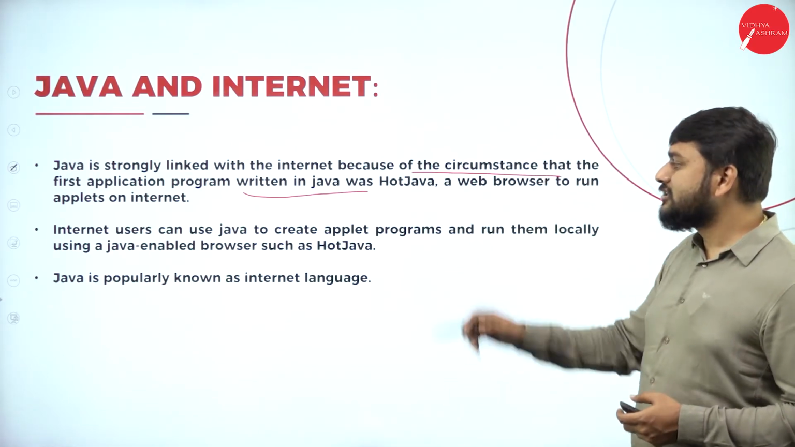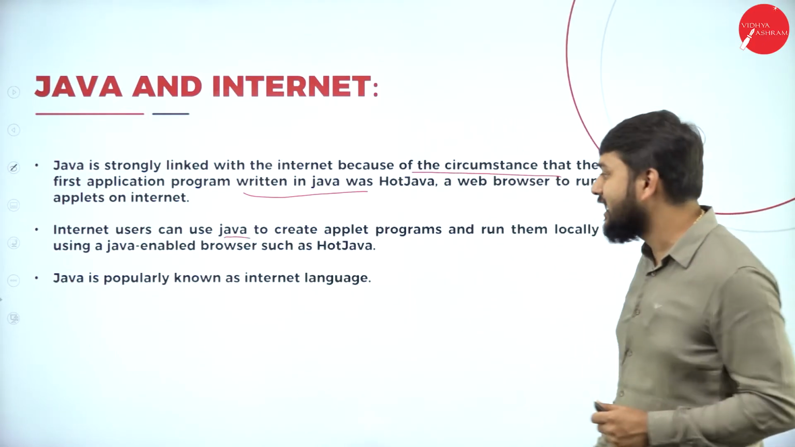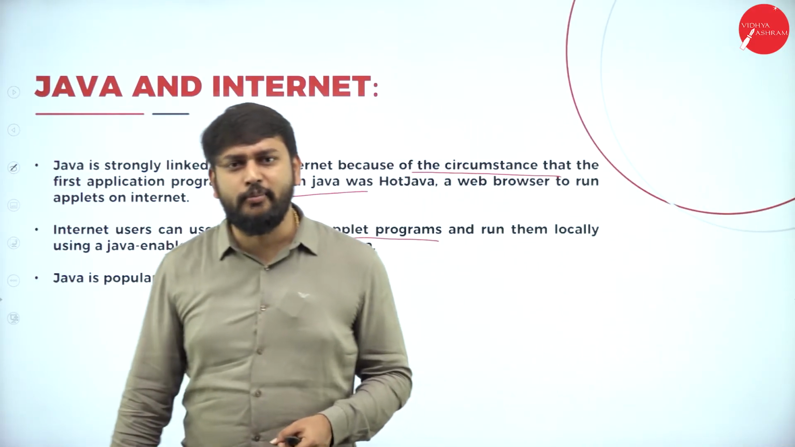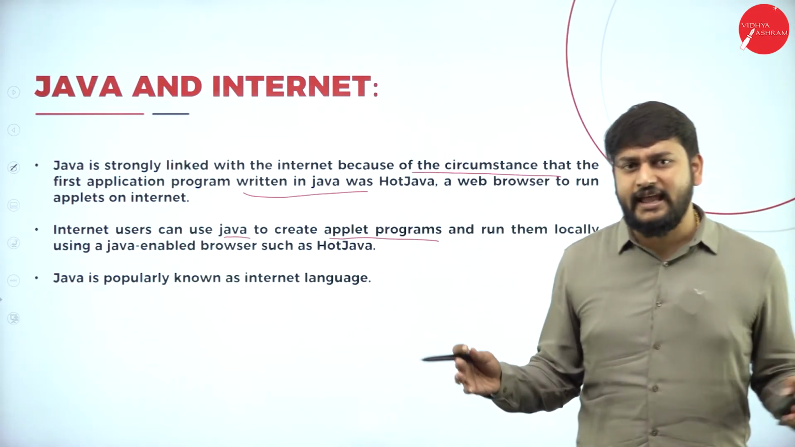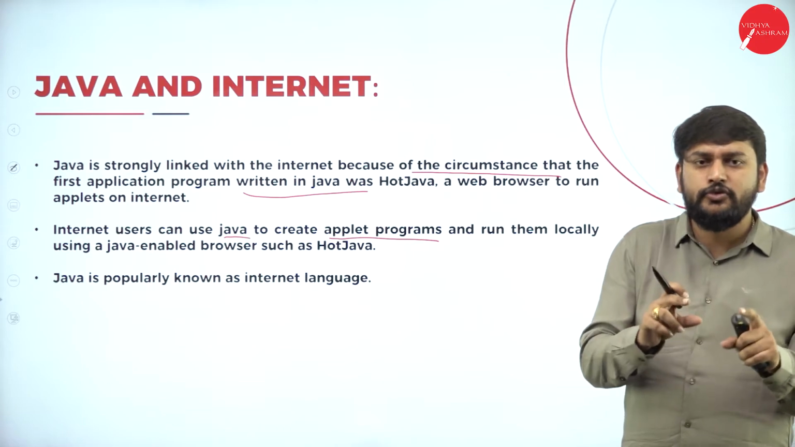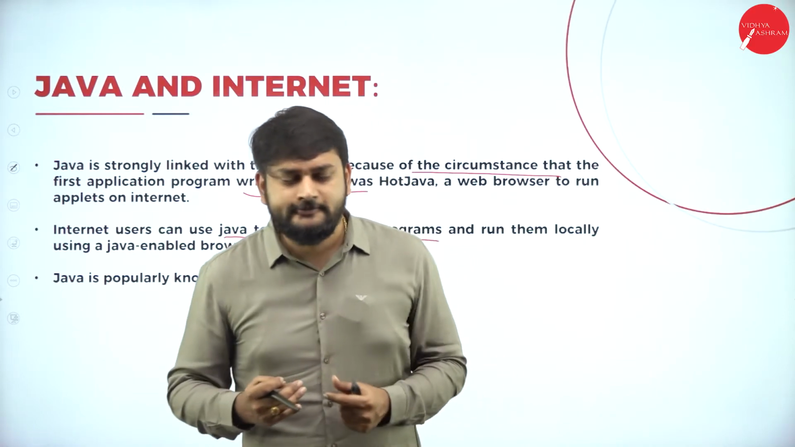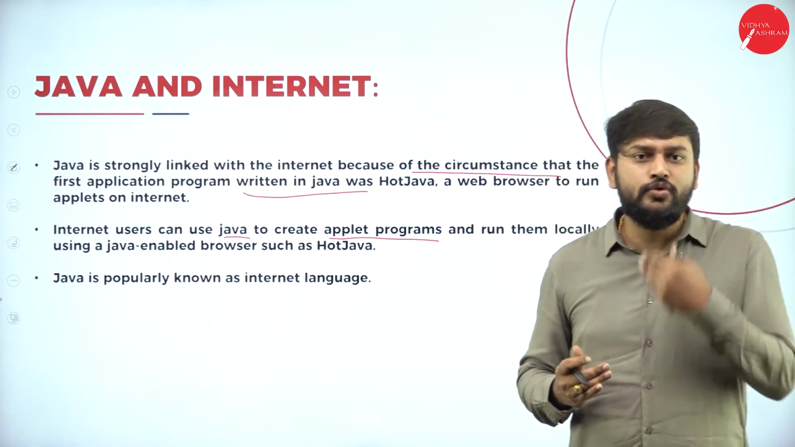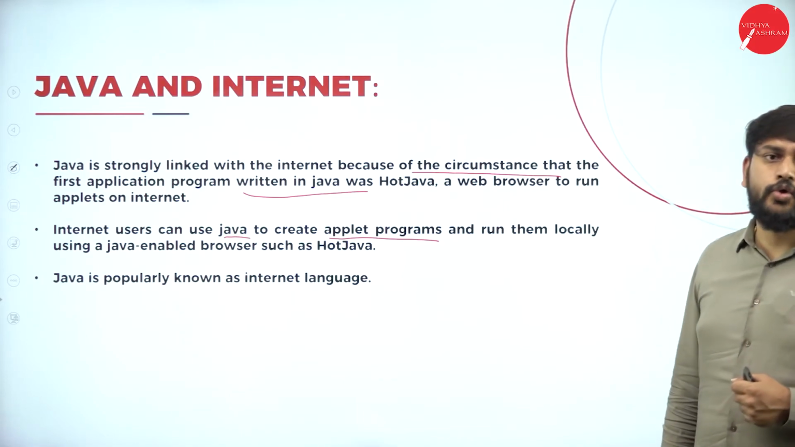All right, internet users can use Java. Please remember, internet users can use Java to create the applet programs. What exactly are applet programs all about? Please make a note of it. Let me give you an example of what exactly an applet is. Have you all seen the calculator, the small window which opens if you type CALC in the run command? You have the calculator in the system. That's what I will call an applet. We use Java programs to create the applets. Even on the internet, I can create my own applets.